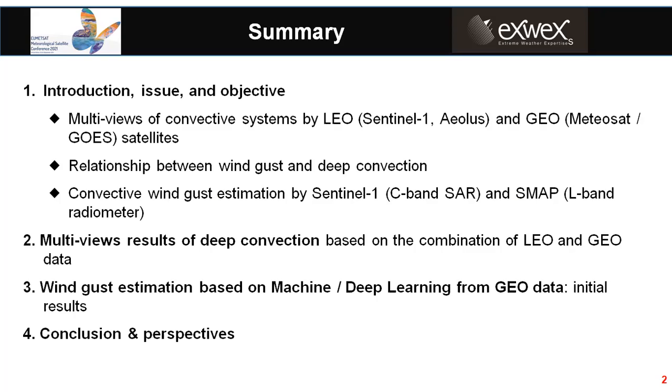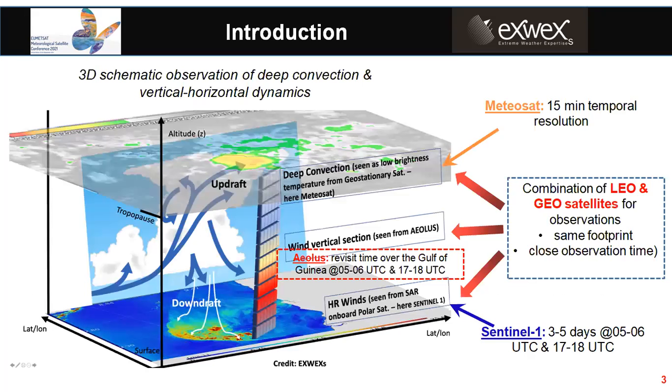Second, we illustrate the multi-view result of convective systems by the combination of Sentinel-1 and EUMETSAT. Third, we would like to show the initial result of the inverse estimation based on machine learning from the wind data. Finally, we talk about the conclusion and perspective.